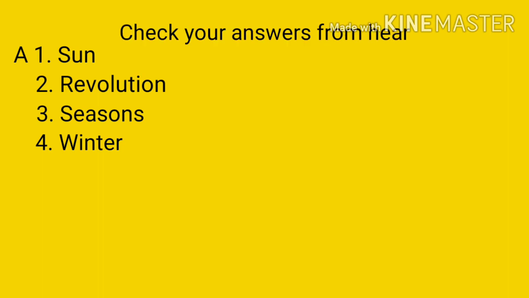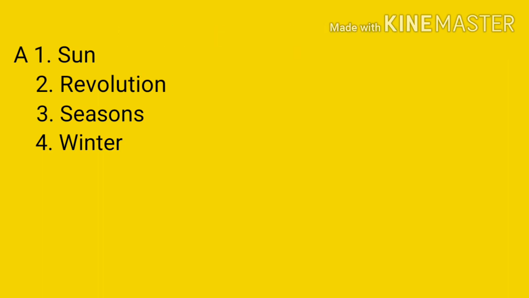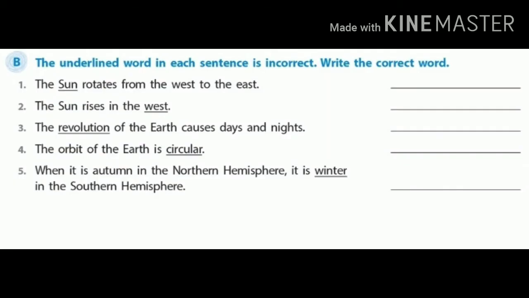options: A. winter, B. spring, C. rains, D. autumn. And the answer is A. winter. Children, you can check your answers from here. First one, sun. Second one, revolution. Third one, seasons. Fourth one, winter.